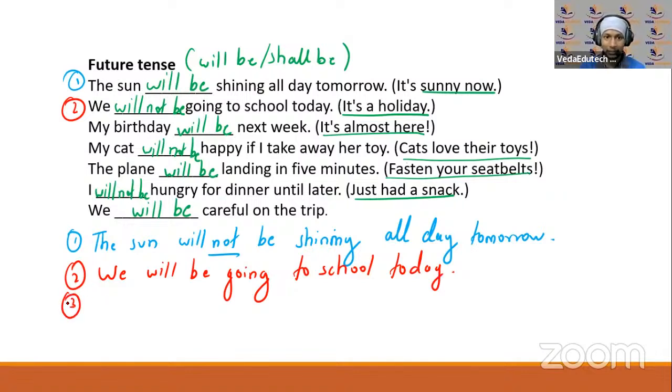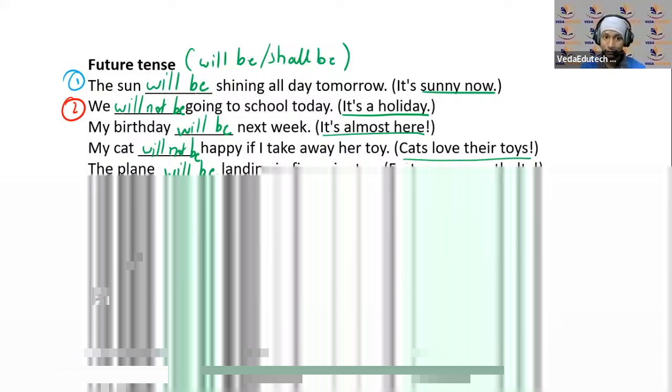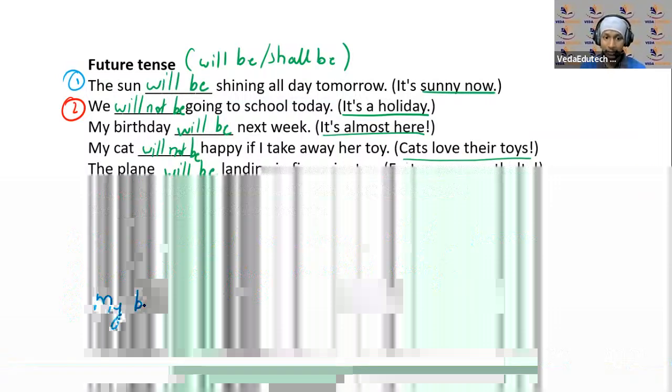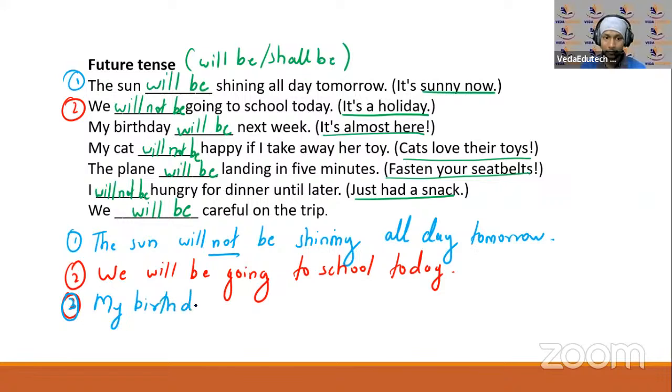Third one here, is it positive or negative? It is in negative, so I'll write that in blue. My birthday will be next week. Okay, इसका negative क्या हो जाएगा? Yes, if you have said this, it's right. My birthday will not be next week. ठीक है, मेरा बर्थडे नेक्स्ट वीक नहीं होगा. Will not be next week. Right. Now the next one.